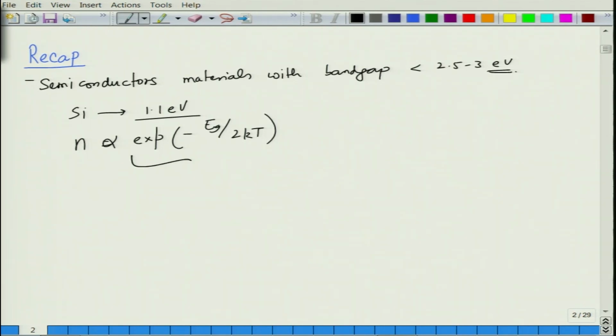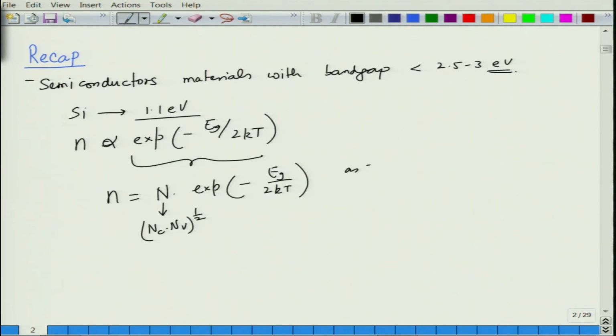large, thermal excitation is a very useful means to create some carrier density, and this N is equal to capital N, which is nothing but Nc into Nv to the power half into exponential of minus Eg by 2 kT. So, in this expression you can see as Eg increases, N decreases, and as T increases, N increases. So, this N is basically, if you look at this picture,